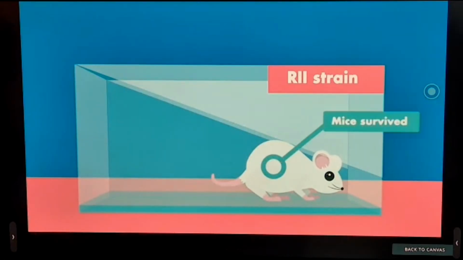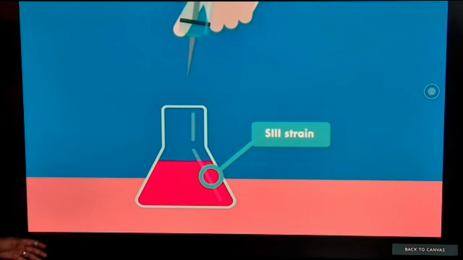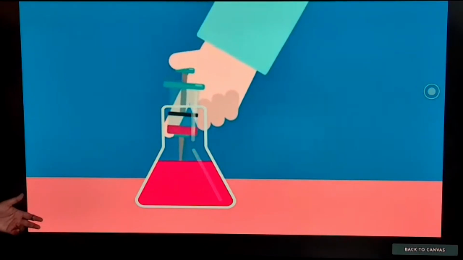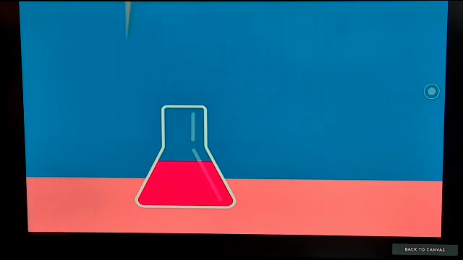So next we have S strain. Logically, what should happen? Die. The same thing will happen.